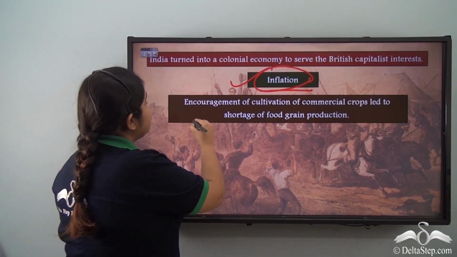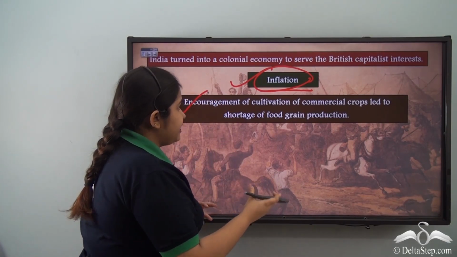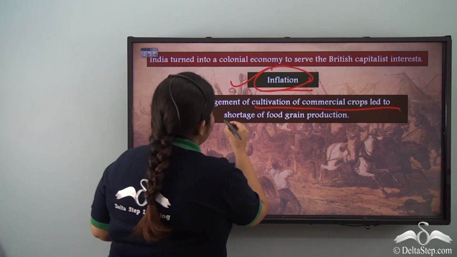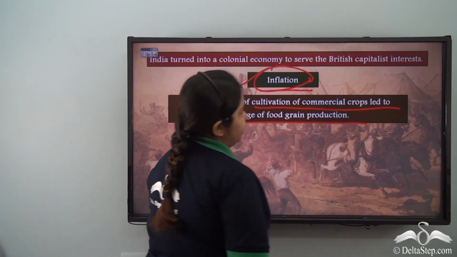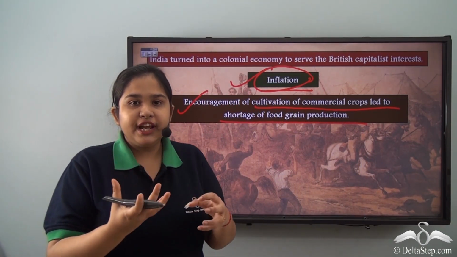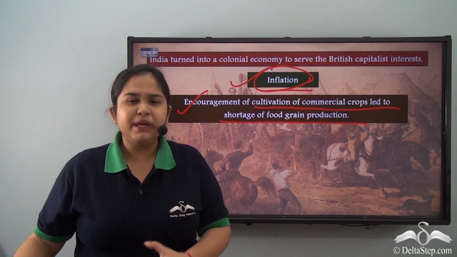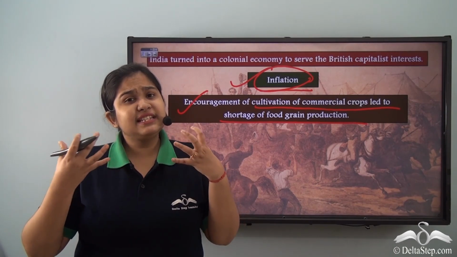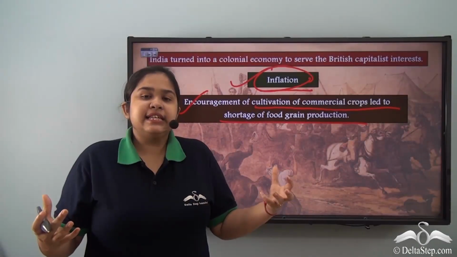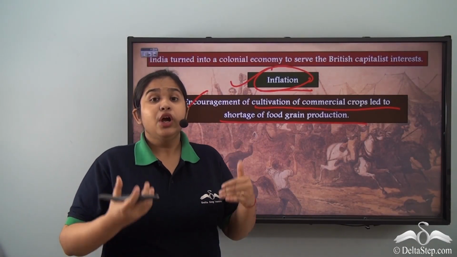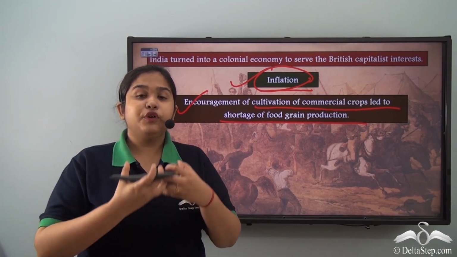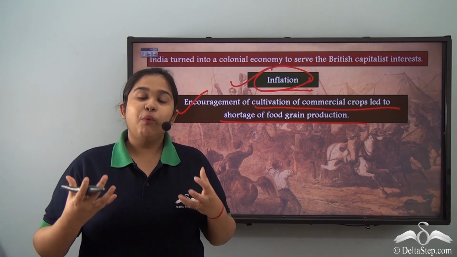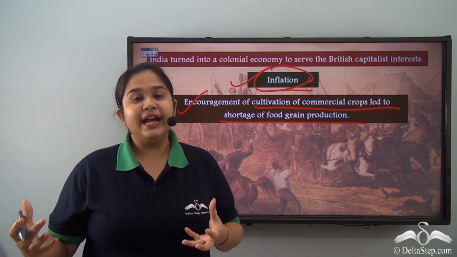So we see that the British were encouraging the people to cultivate commercial crops, which led to a shortage of food grain production. Now, when food grains won't be produced, what will the people eat? What will the peasants eat? What will the peasants sell? None of these things were taken into consideration. Crops like tobacco, indigo, cotton were being produced. Why? So that they could be sold in the market.